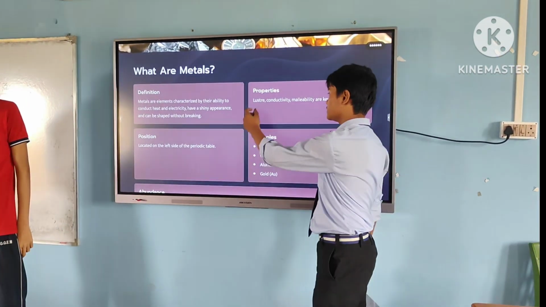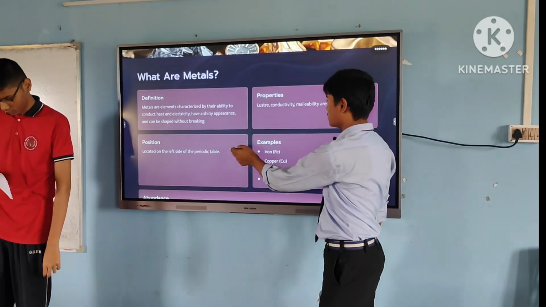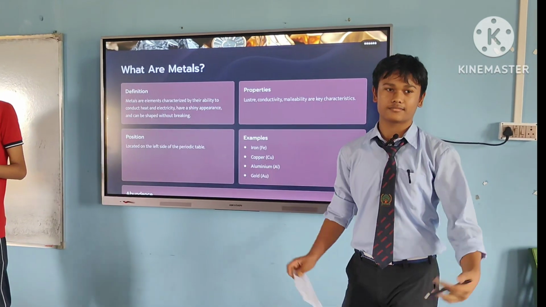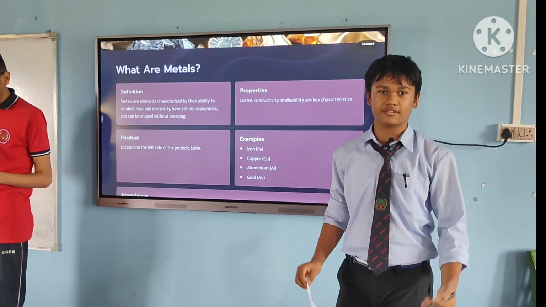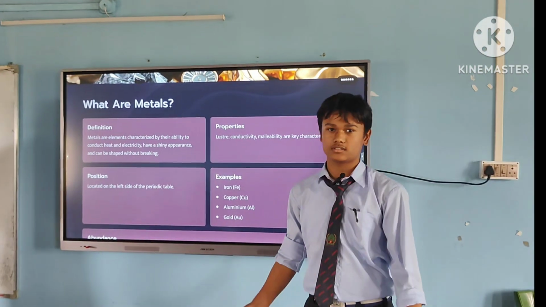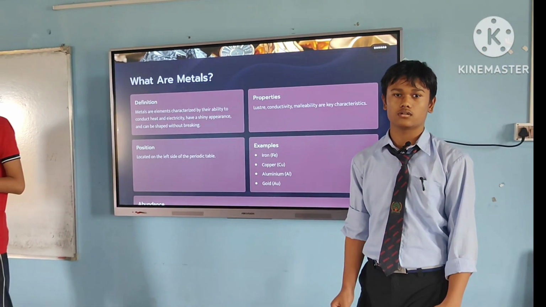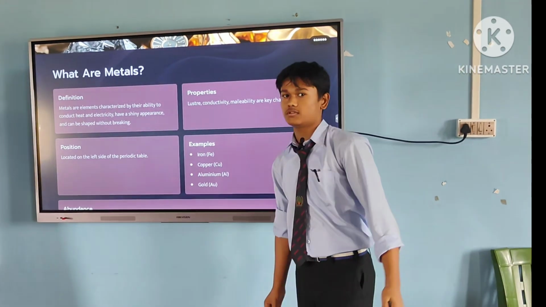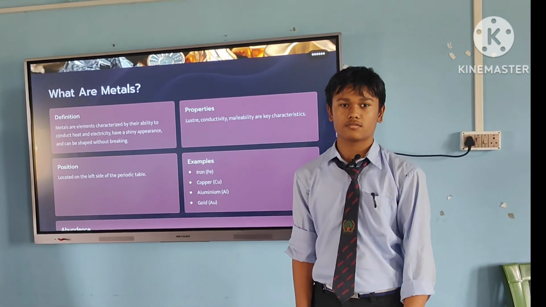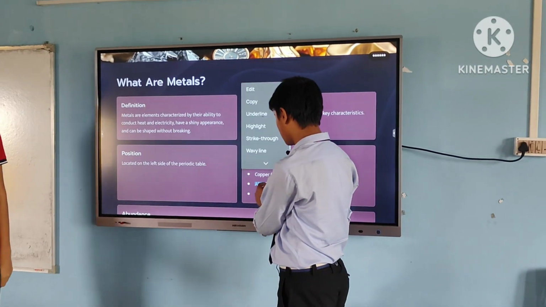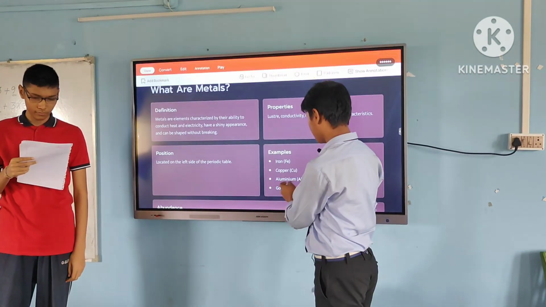So the properties of metals are lustrous. First, what is luster? Luster is the property that metals can have a shiny surface, and the second one is conductivity. Conductivity is the ability of metals to conduct heat and electricity, and the third one is malleability. Malleability is the property of a metal to be beaten down into thin sheets. For example, iron, copper, aluminum, and gold.